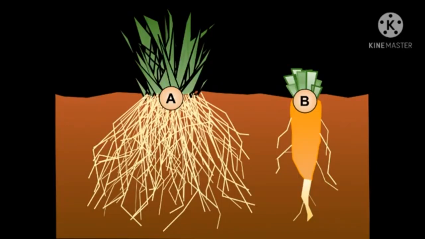Now we are going to see the taproot system. The taproot is the main root from which many branching roots grow sideways. See the second image, that is the B image. See the taproot. Taproot is the main root. From that root, many branching roots grow sideways.